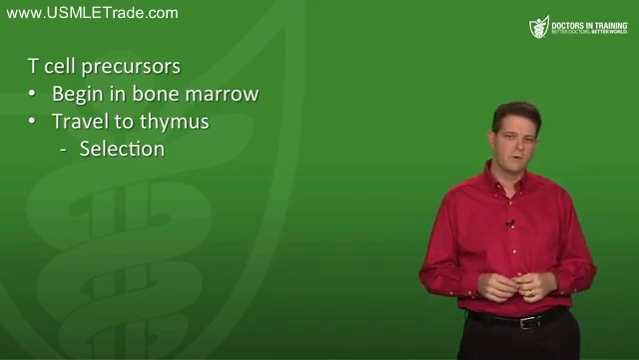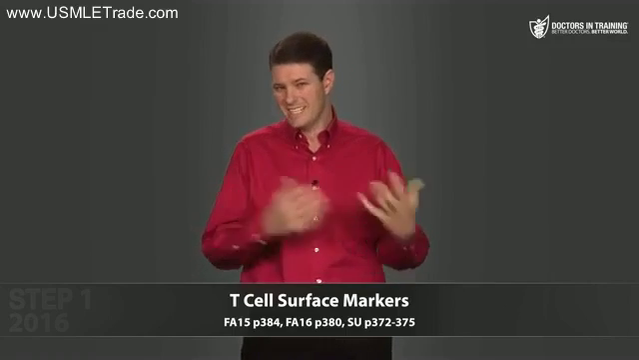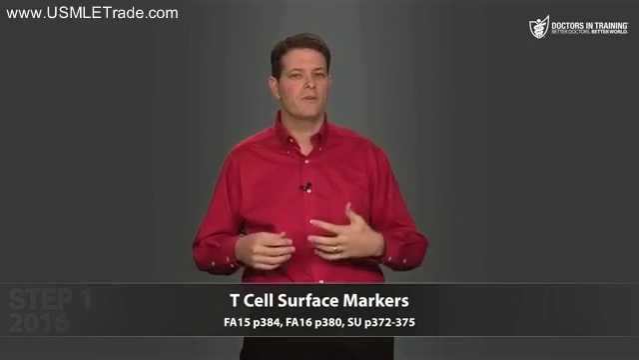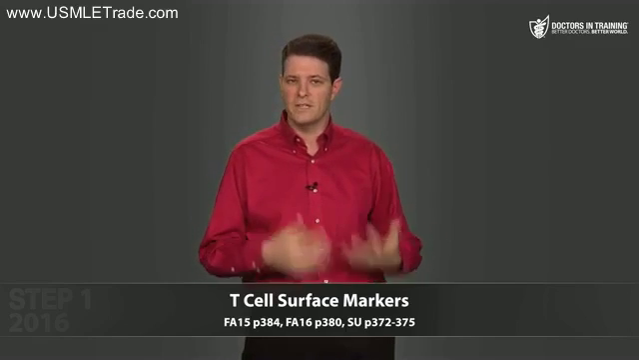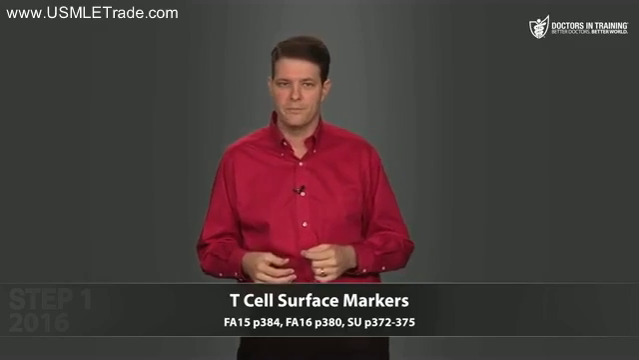T for thymus. Now, a T cell is a type of lymphocyte, but you can't tell a T lymphocyte from a B lymphocyte just by looking at them. So, how do you tell them apart? Well, you can tell them apart by the different surface markers and receptors found on the T cell. And these surface markers are worth knowing for Step 1.